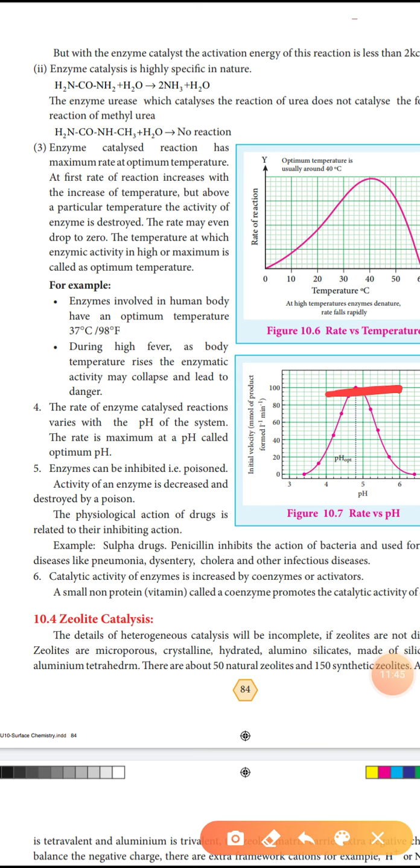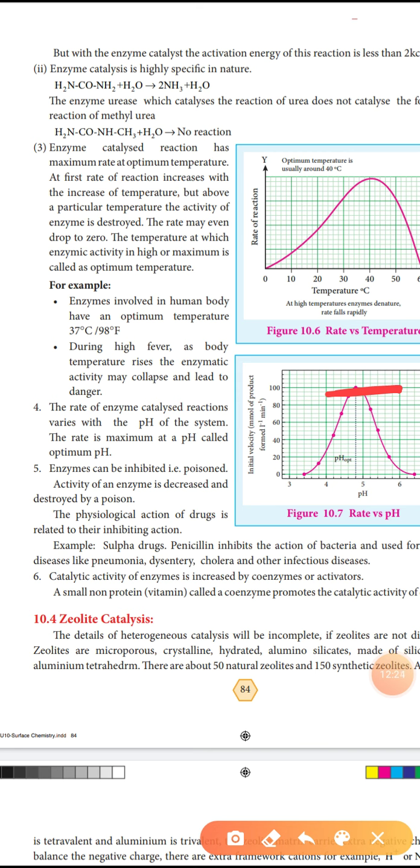Enzymes can be inhibited, that means poisoned. The activity of an enzyme is decreased or destroyed by a poison. The physiological action of drugs is related to their inhibiting action. Example, sulfa drugs and penicillin inhibit the action of bacteria, used for curing diseases like pneumonia, dysentery, cholera and other infectious diseases.